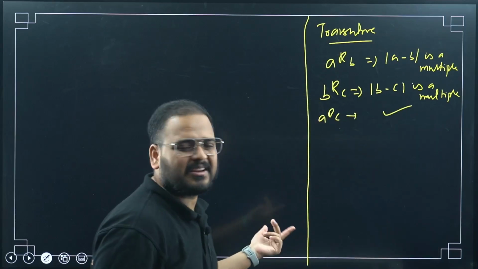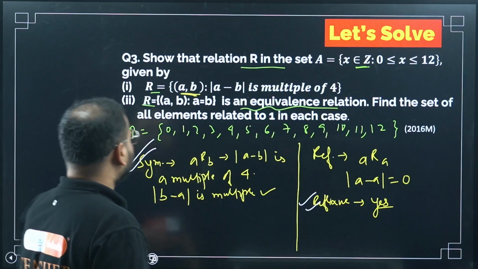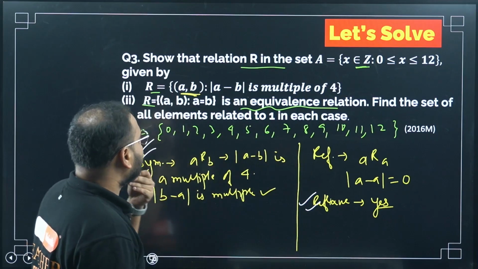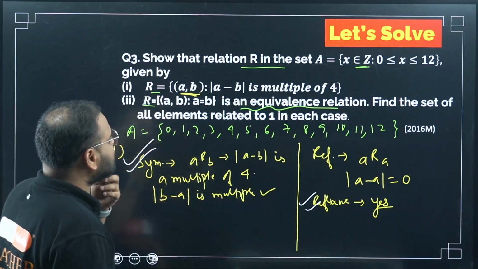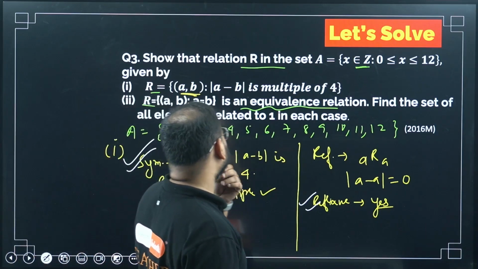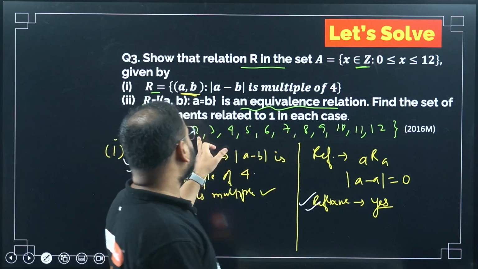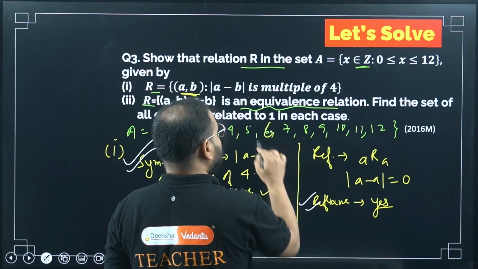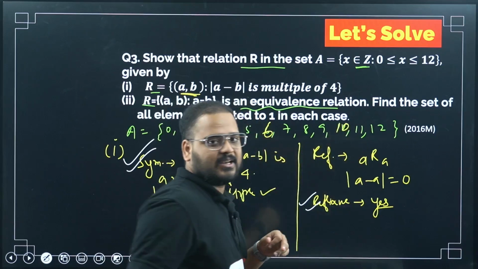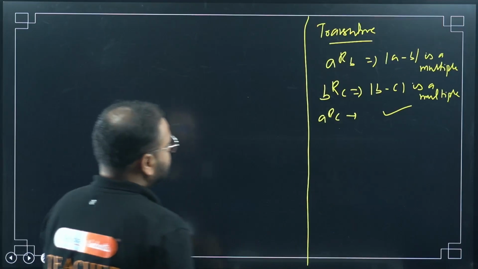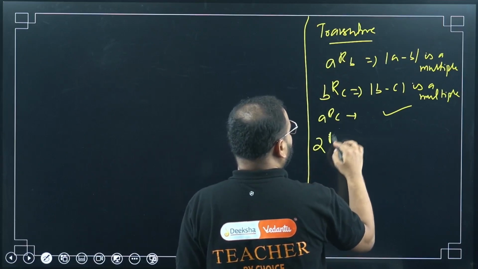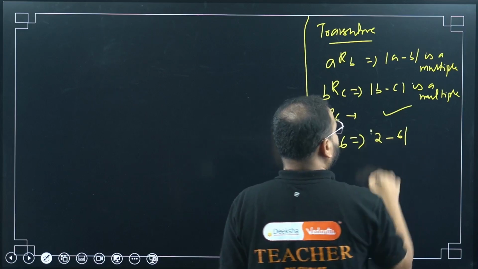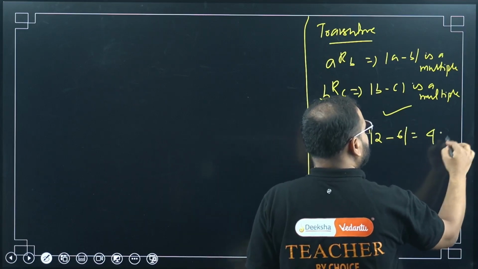Okay, let's check how. We'll take an example. Since they're asking with respect to the set A, we'll take it with the set A only. Can I figure out any numbers? So 2, 6, 10. Can I take this? Please check here. I'm taking this number 2, this number 6 and this number 10. You'll see, if I'm writing 2R6, what will this be? 2 minus 6 is minus 4, a multiple of 4.